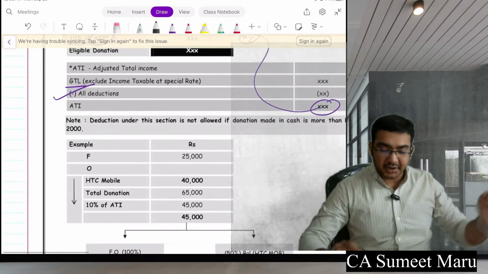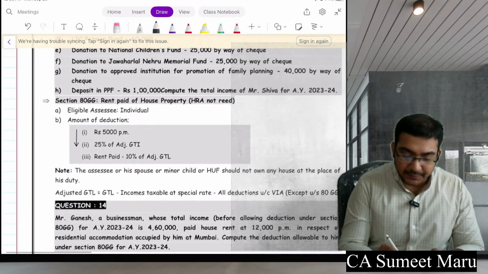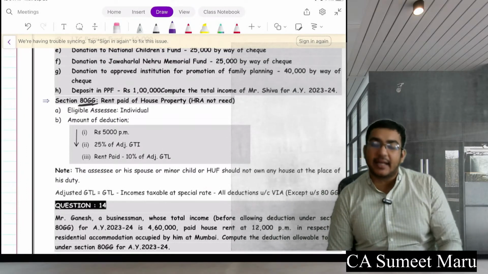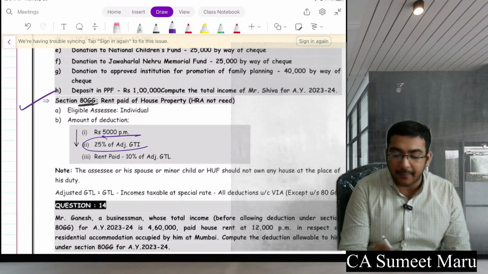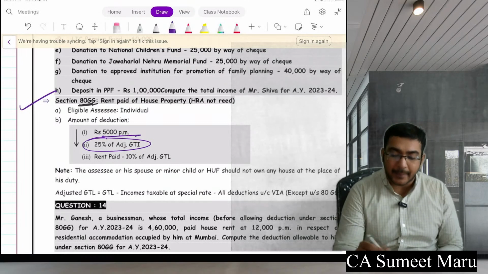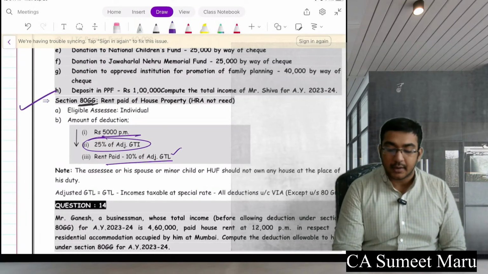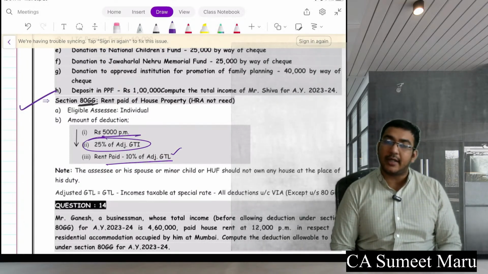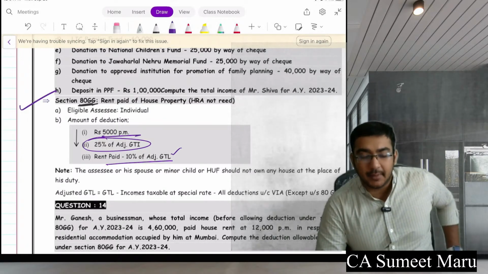Let's go to the next section, guys. The next section is section 80GG. Someone who is paying rent but not getting HRA can get a deduction here. The limit is 5,000 per month, or 25% of adjusted total income, or rent paid minus 10% of adjusted total income. Adjusted total income again means gross total income minus all deductions other than this.